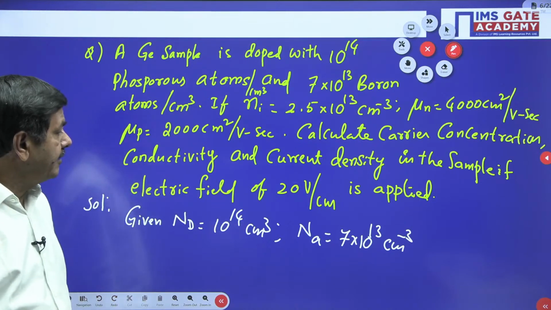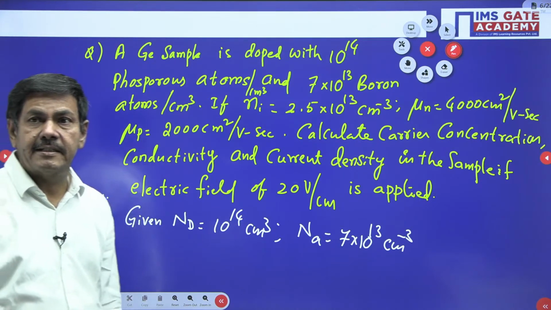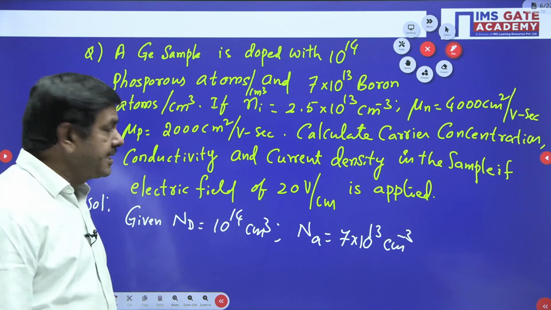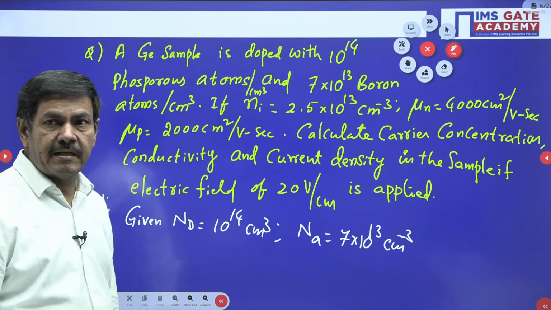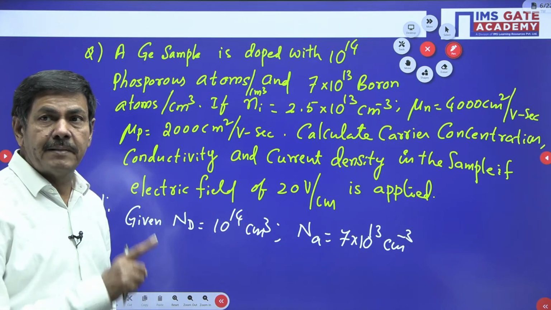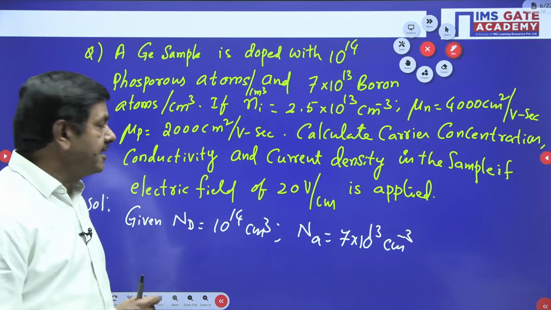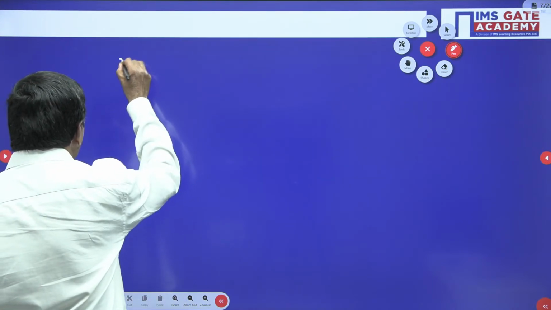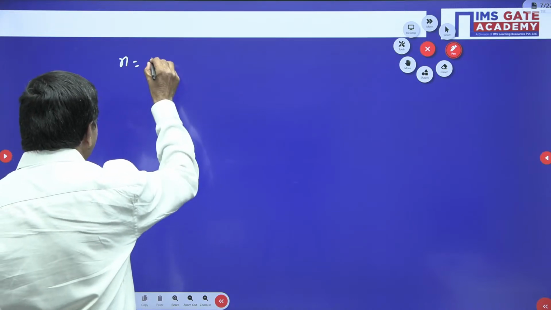So at the time this compensated semiconductor can act as an n-type extrinsic semiconductor. If it is acting as an n-type extrinsic semiconductor, the majority carriers are nothing but electrons here now. The concentration of electrons determined by using this formula. What formula I gave already?